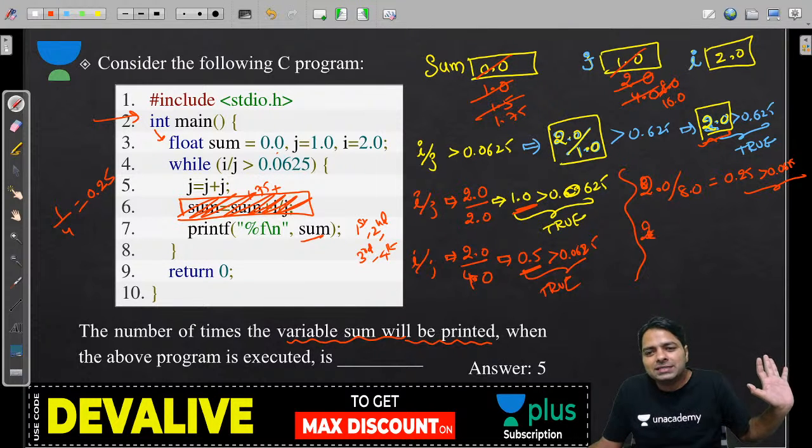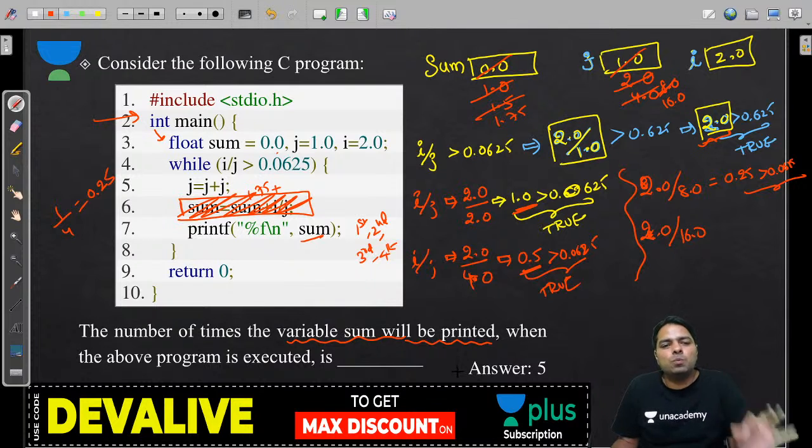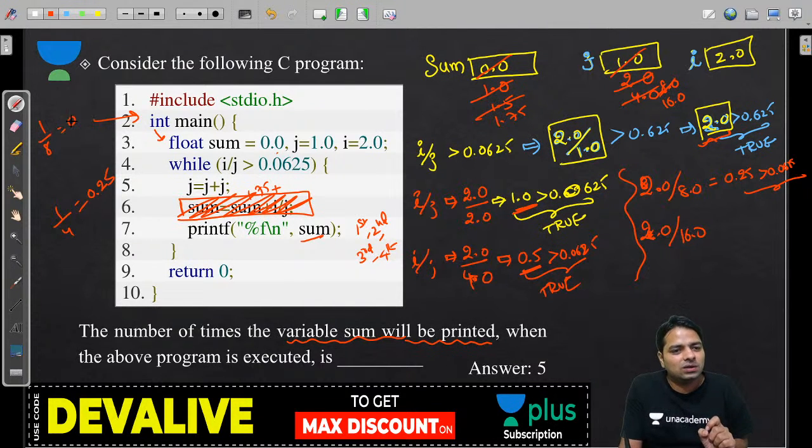Now next time 2.0 by 16.0. Then what is the 2 by 16? It is 1 by 8. 1 by 8 is equal to 0.125.